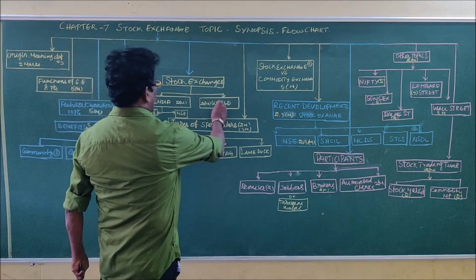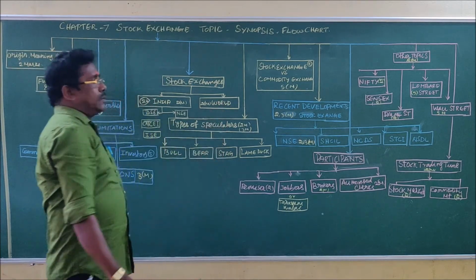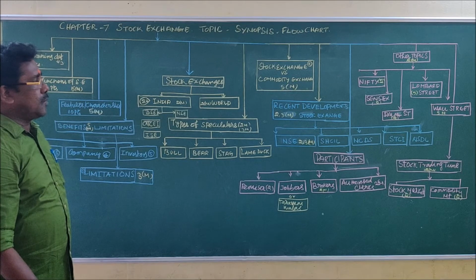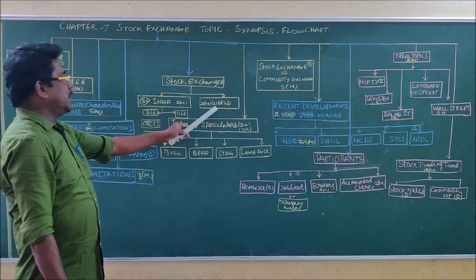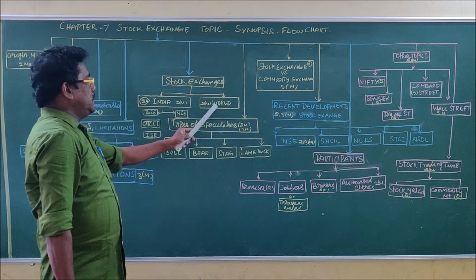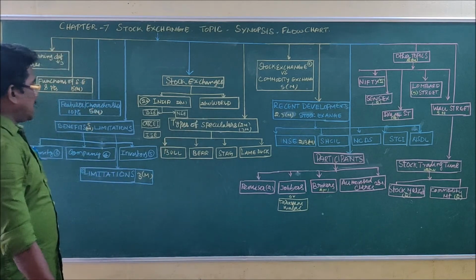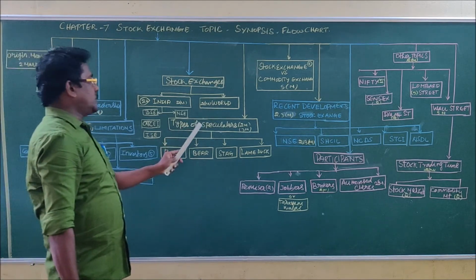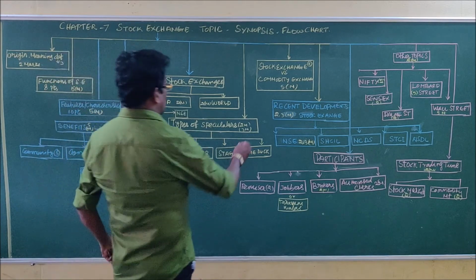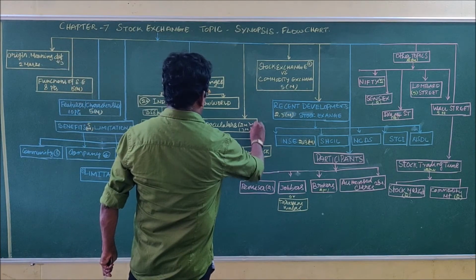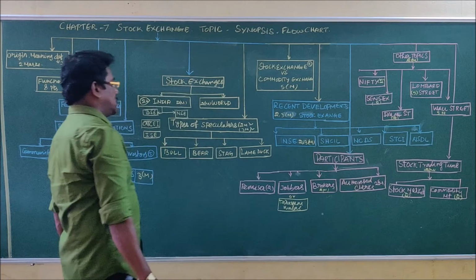And the world level stock exchanges, there are 10 stock exchanges; the top 10 stock exchanges are listed in our textbooks. So from this part, a 2 mark question will be asked. Then another topic is types of speculators. Very important topic. The questions will be asked for 2 marks and 3 marks.